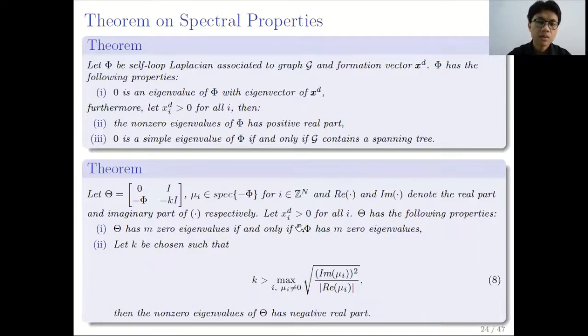If we let also xi d be positive for all i, then the matrix theta has the following properties. So theta has m0 eigenvalues if and only if minus phi also has m0 eigenvalues. Also, if we let k be chosen such that equation 8 holds, then the non-zero eigenvalues of theta have negative real part.